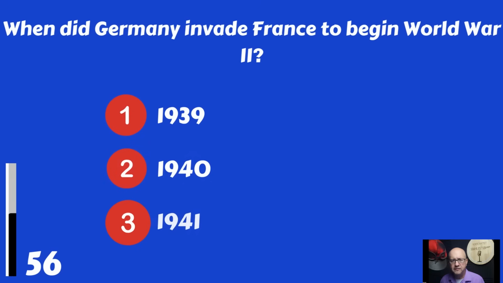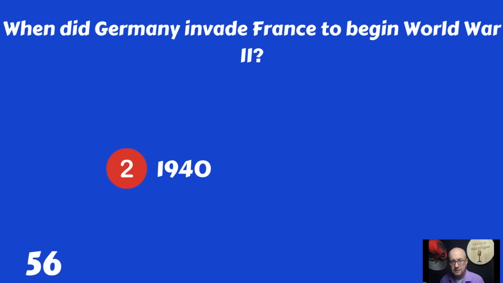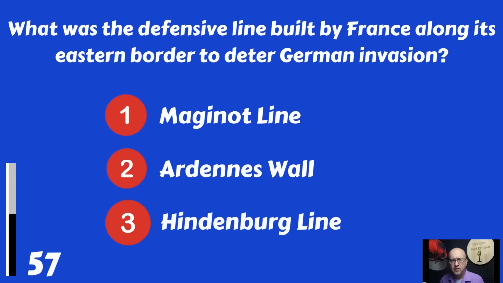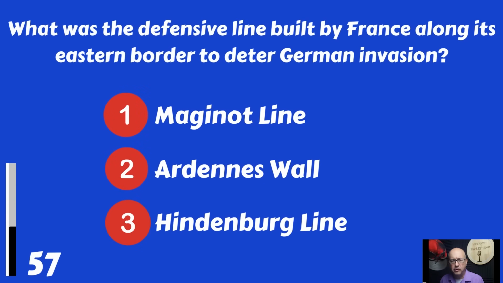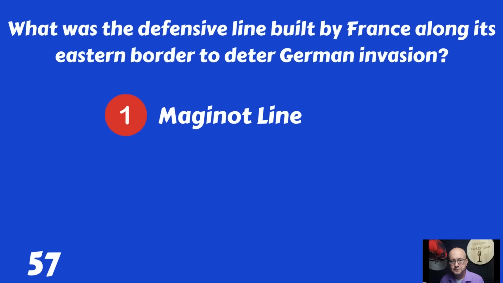When did Germany invade France to begin World War II? 1939, 1940, or 1941? Germany invaded France in 1940. What was the defensive line built by France along its eastern border to deter German invasion? The Maginot Line, the Ardennes Wall, or the Hindenburg Line? That was the Maginot Line.